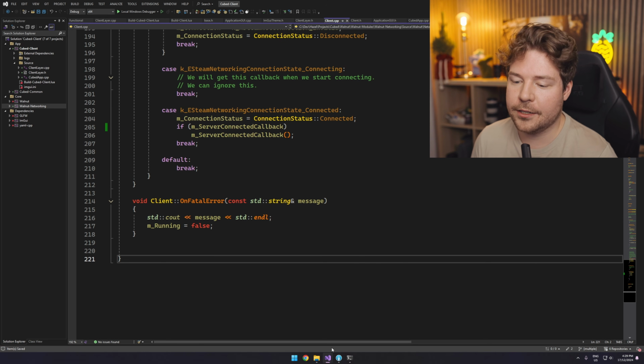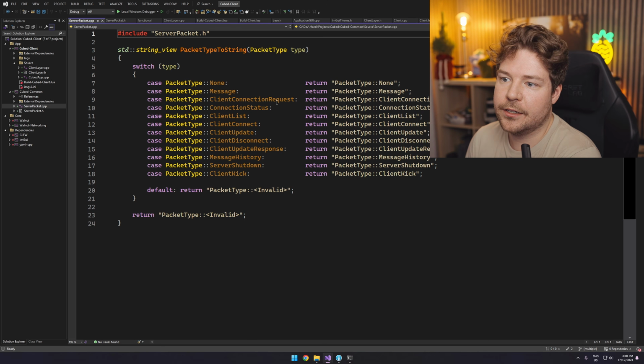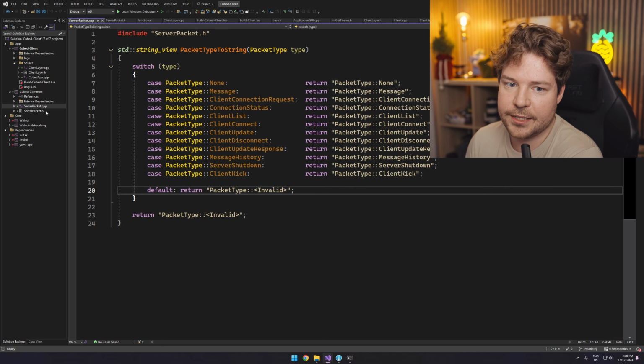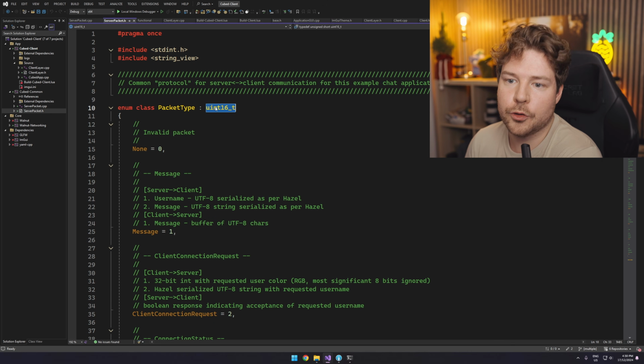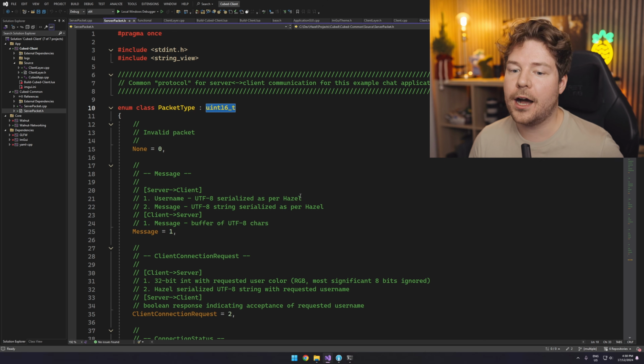Now we could theoretically send data between the server and the client. And I think that's where this cubed common is going to come in, because we have this server packet that we stole from Walnut chat. Now we can decide to have various different types of messages that we might send between the server and the client. And this can basically be like a 2-byte header, I guess, in our message that we send that encodes what kind of type it is.